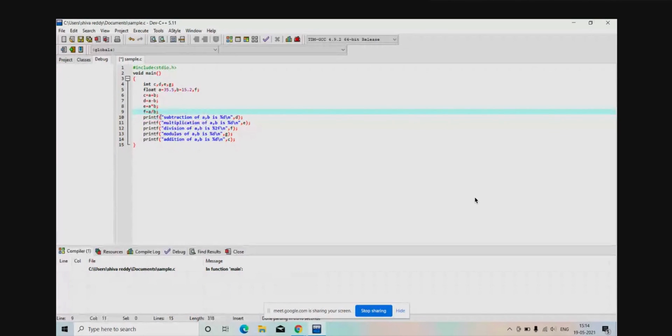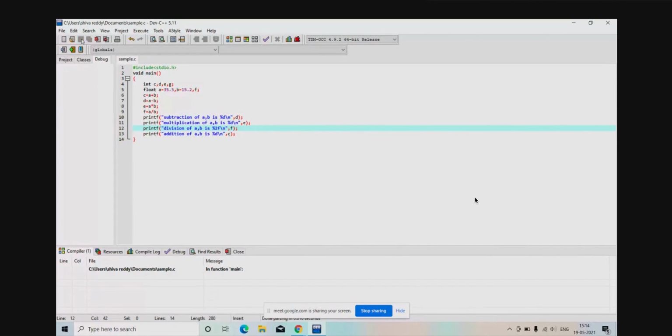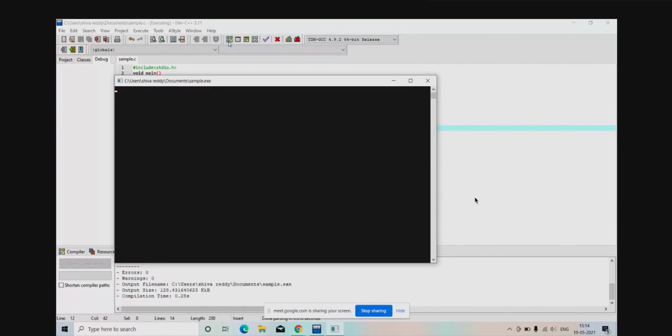Let's see. Now you are getting it right. 2.335526.